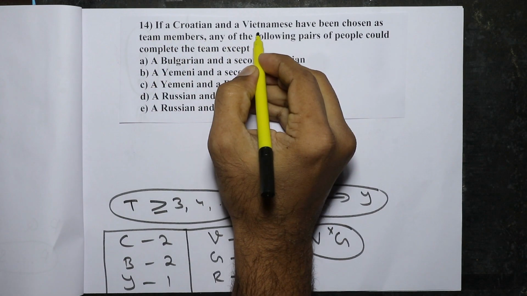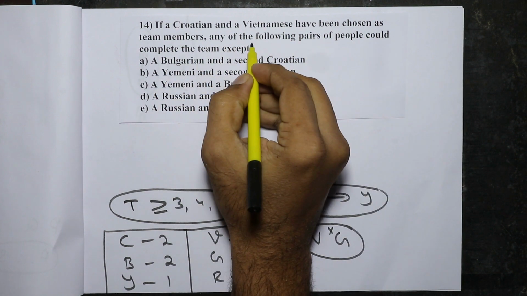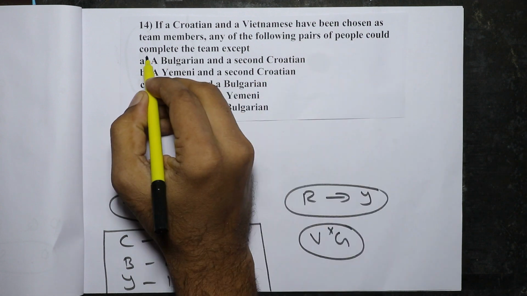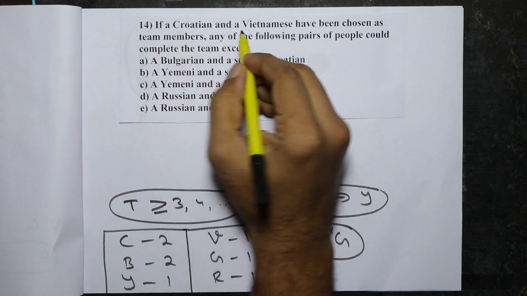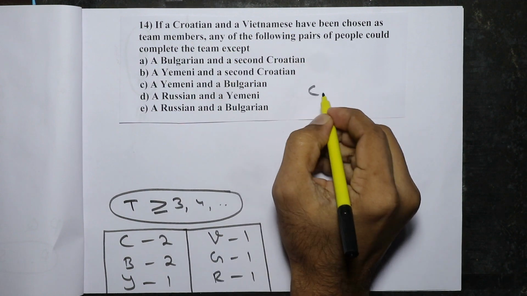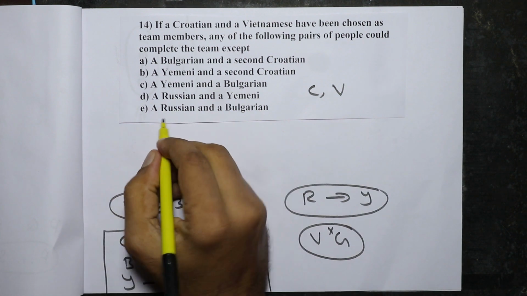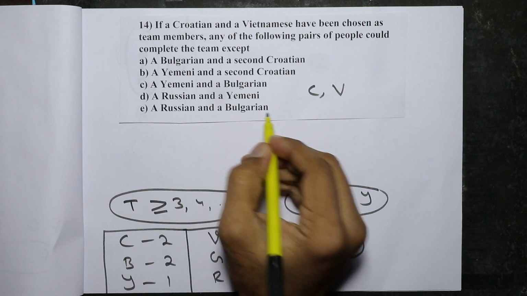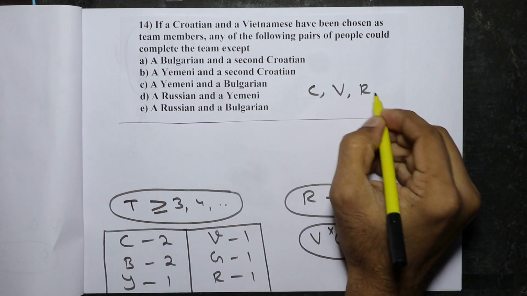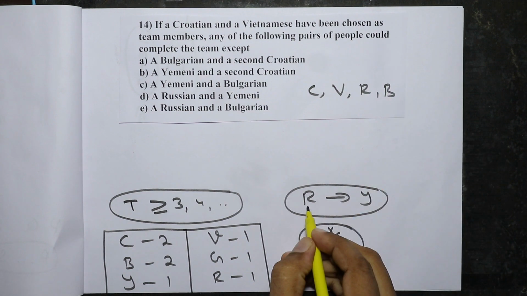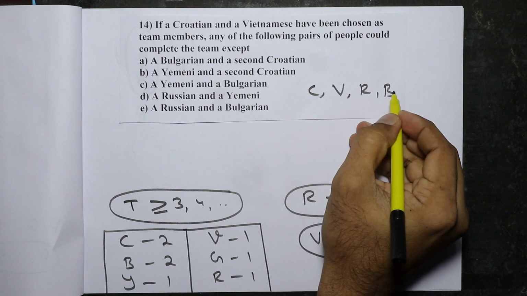If a Croatian and a Vietnamese have been chosen as team members, any of the following pairs of people could complete the team except what? Now a Croatian and a Vietnamese have already been chosen. So C and V have already been chosen. Now look at option E. Russian and Bulgarian. So along with C and V, we are going to choose an R and a B. Now if R is chosen, then Y necessarily should be there. So this is not a valid team.